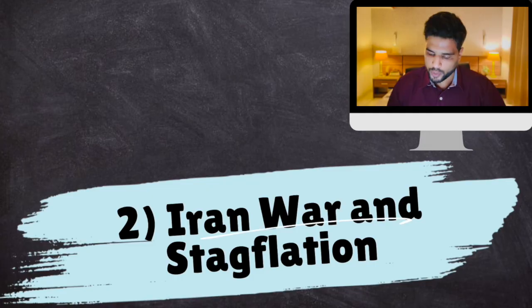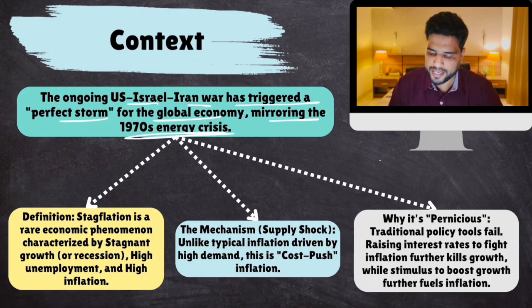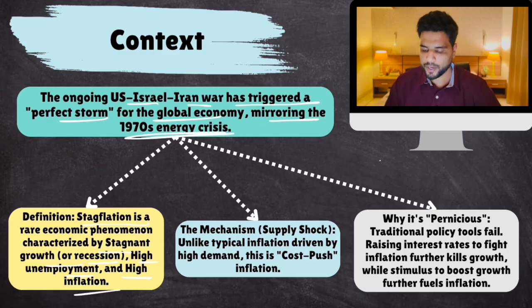Why? Let's investigate this topic. Okay. So, Iran war and stagflation. What is the context? The ongoing US-Israel-Iran war has triggered a perfect storm for the global economy, mirroring the 1970s energy crisis. What is stagflation? It is a rare economic phenomenon with stagnant growth or recession, high unemployment and high inflation. And this inflation is mostly because of a supply shock.